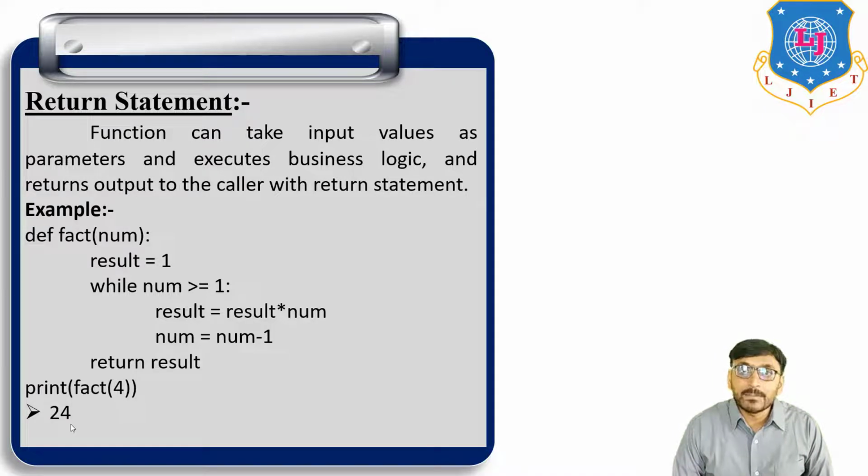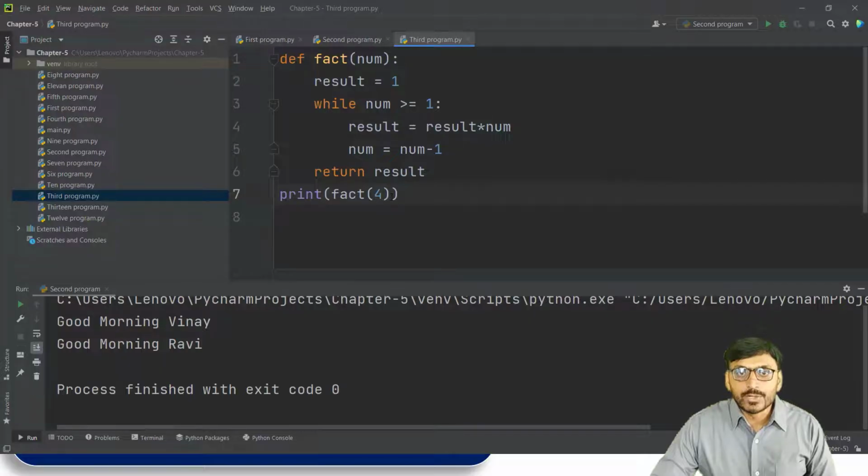Now the same program we run in PyCharm. Same program: def factorial with parameter number. Here num is the parameter of the function, fact is the function name, and def is the keyword. First the initial value result is equal to 1, then a while loop: while number is greater than or equal to 1, continue the body of the loop. Until this condition is false, this loop continues. Result is equal to result into num, then num is equal to num minus 1.